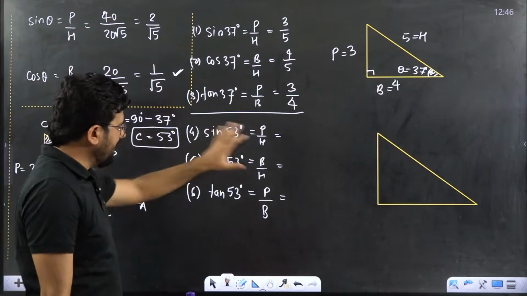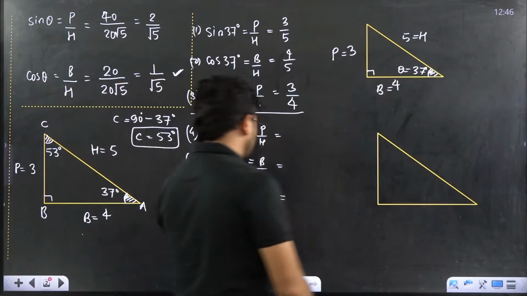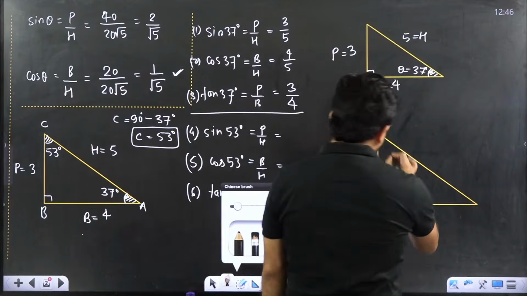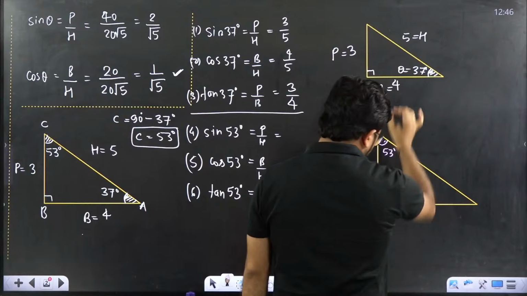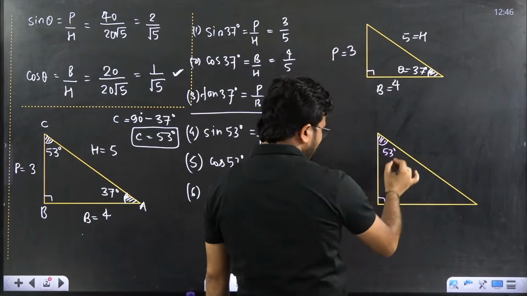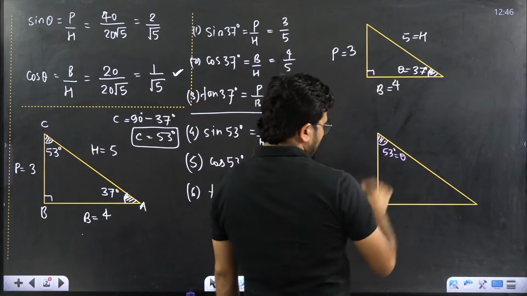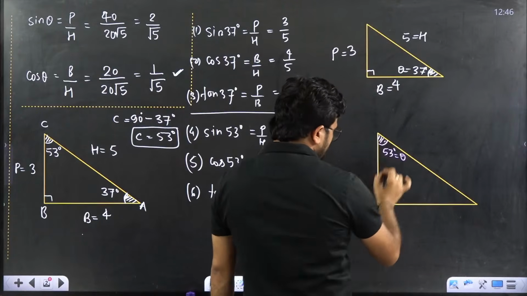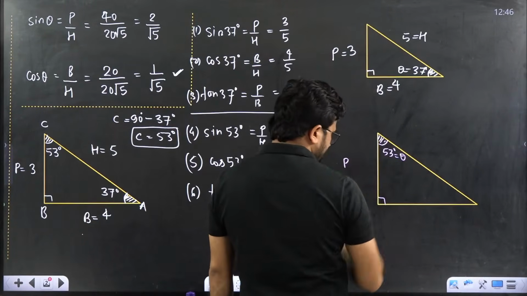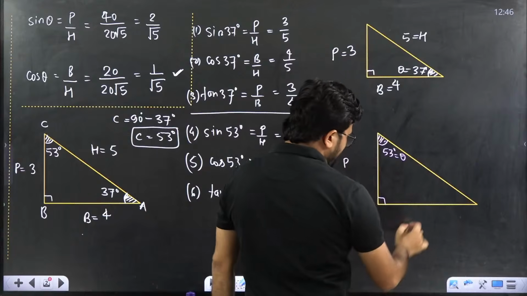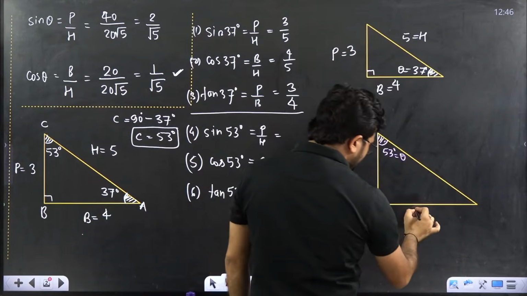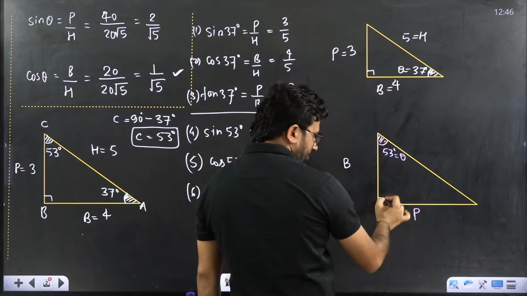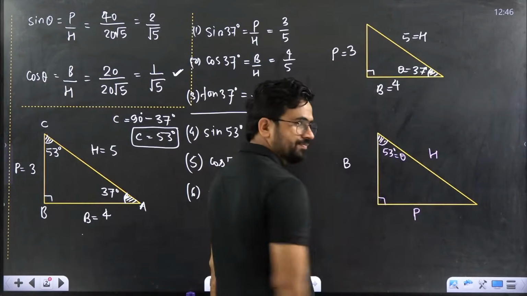This is very simple. Now come to the second question that I am going to solve. Now I am saying this angle is 53. Same triangle, just I am focusing on this part. Now this is theta. Remember it. Near to theta we call it base. Opposite to theta we call it perpendicular. Opposite to 90 we call it hypotenuse.